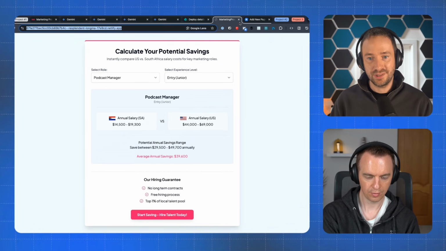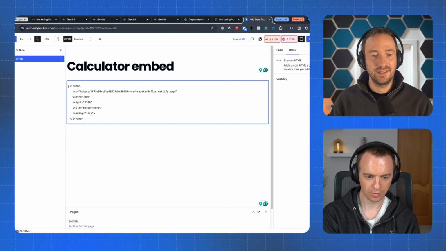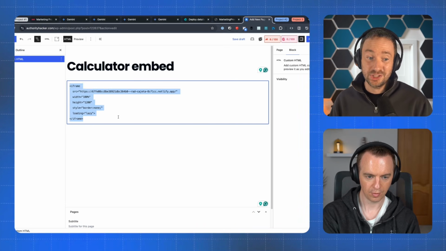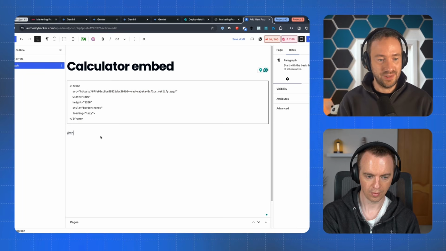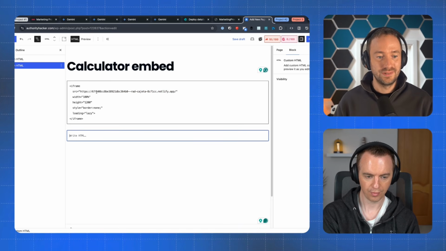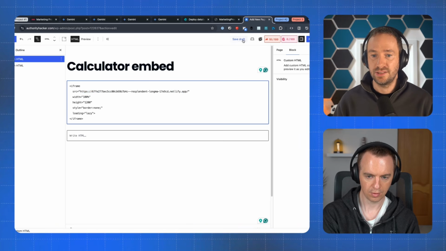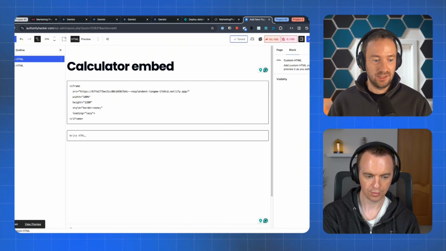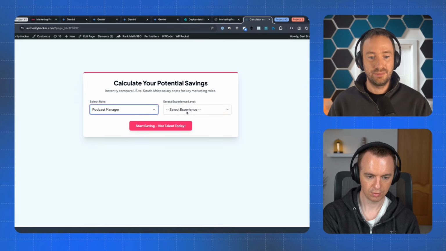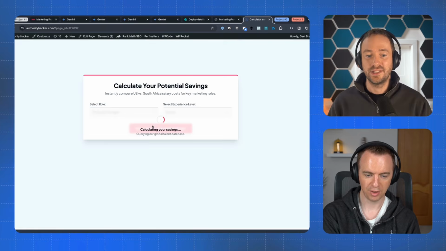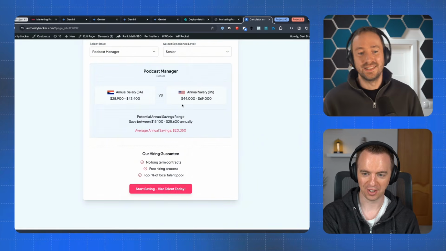I can copy the URL here, go on WordPress, and then you basically have this iframe code. Ask ChatGPT if you don't know how to write this. Be like, how do I iframe this URL on my WordPress site? And all I did here is I did /HTML. I put the code, and then here you just replace the URL with your app, right? And then if I save the draft and I open the preview, my calculator is now on my page. Nice.